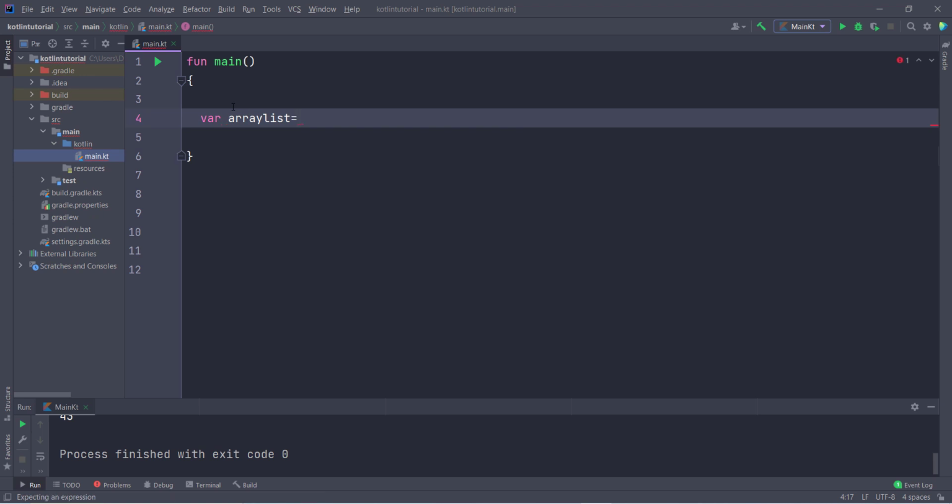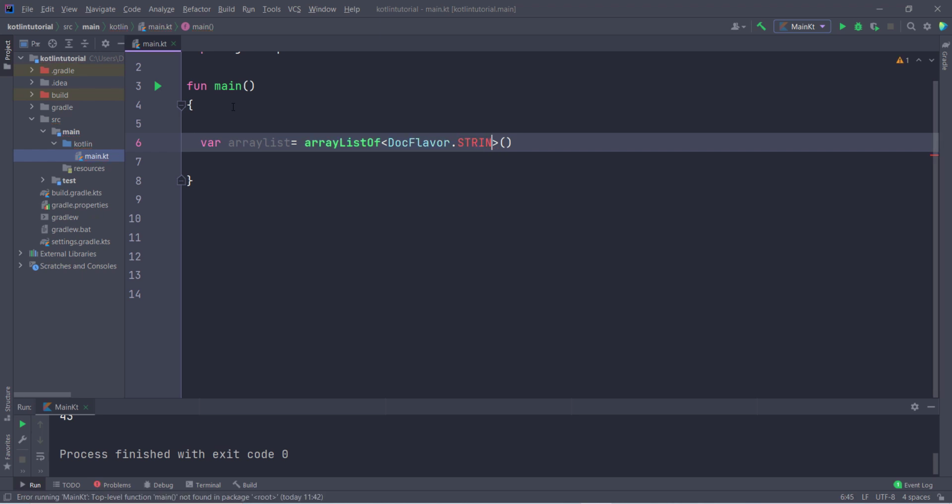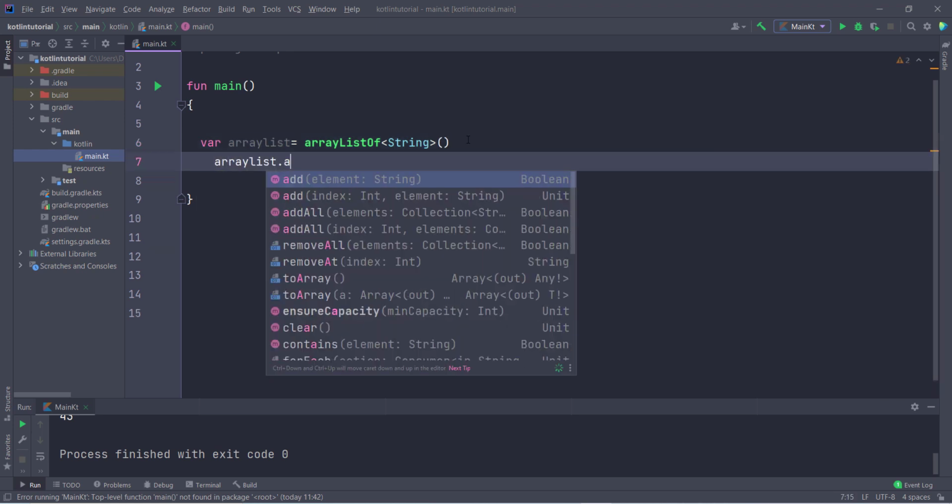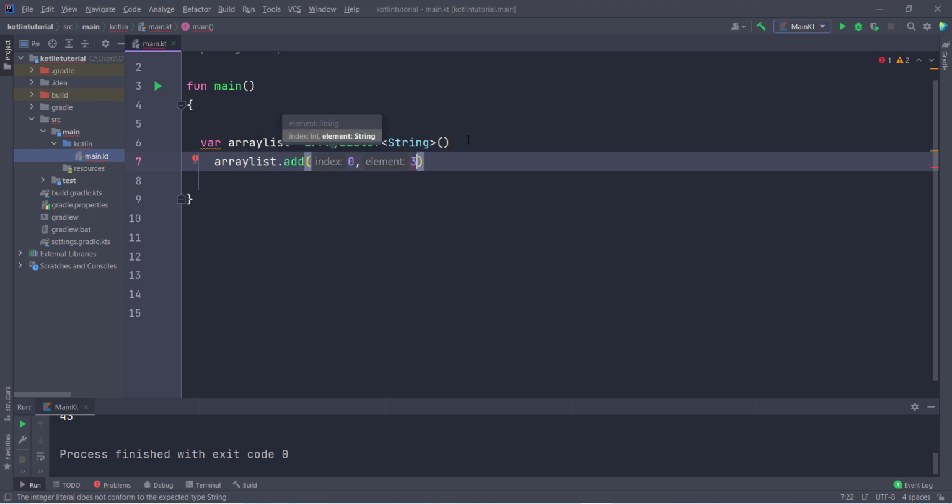So I give the variable name ArrayList, and then you have to use the keyword ArrayList of, and inside this you pass the type of array whatever you want. You can pass string or anything. So I am going to create an ArrayList of string type, A, then I store the values B, then C, then D. One thing I also want to tell you: it is not compulsory to pass values directly. You can also use ArrayList dot add, and inside this you pass the index and any value you want to add at that index. So it is not compulsory to pass the values here like an array.